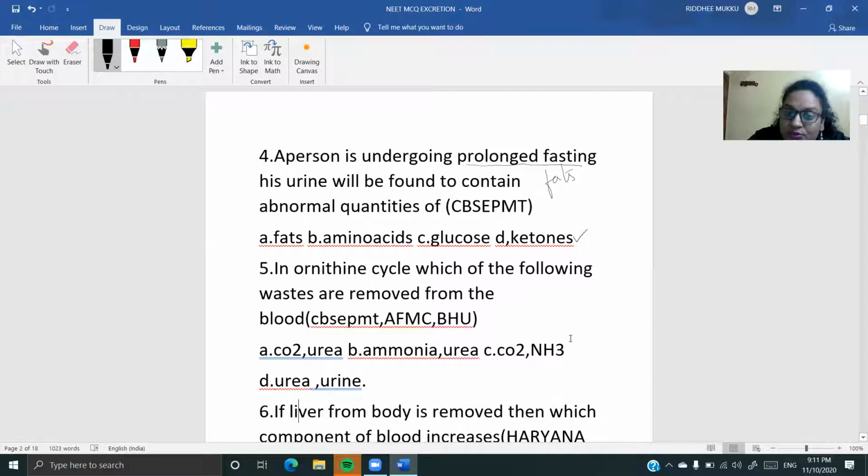Okay, these are the two waste products which are entering into the liver, and they are going to be participating in the ornithine cycle to get rid of what? To get rid of this particular CO2 and ammonia from the body. Ornithine cycle is carried out in the liver. So in the ornithine cycle, which of the following wastes are removed? Carbon dioxide and ammonia are being removed. Okay, so this is going to be our option.